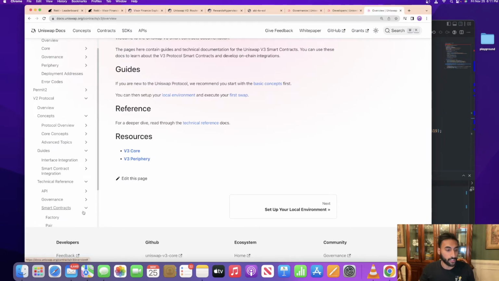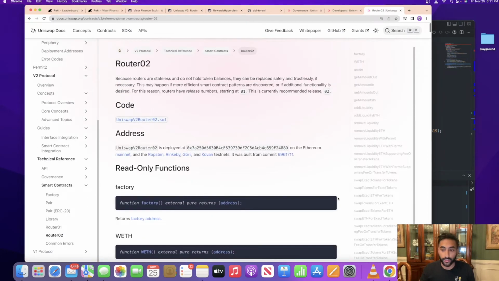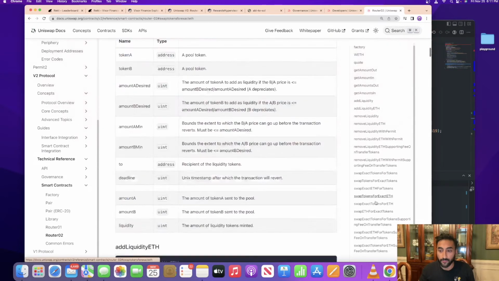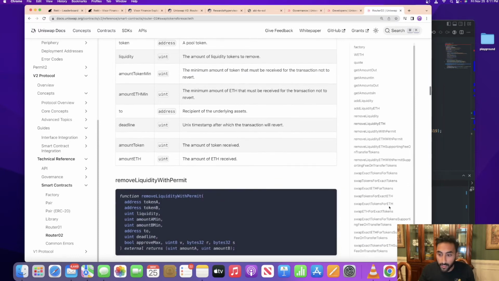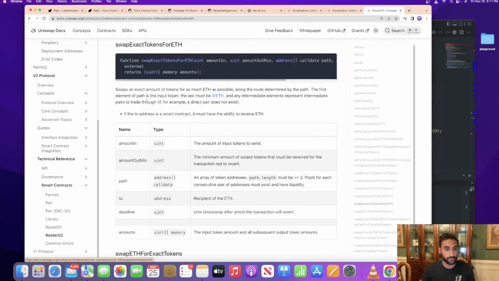So if we go to smart contracts, we go to the router, and we see swap exact tokens for ETH. So let's see how this exactly works. It takes the amount of tokens to send, how much you want to receive for it not to revert, the path of tokens, so basically what tokens we want to trade for, who should receive the ETH, and it's going to return basically what was the trade. So how much did you trade and how much ETH did you get back?